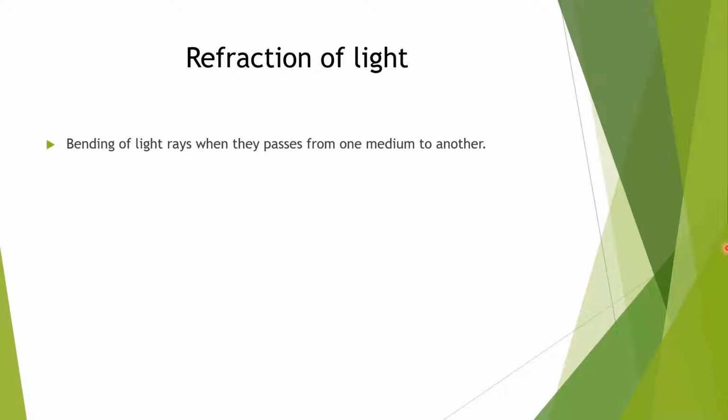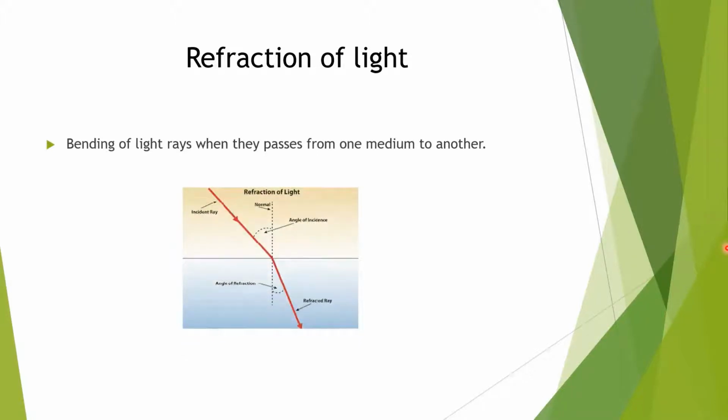If a denser medium is there, the ray of light will travel slowly, and the speed of light will decrease. And when a ray of light travels in a rarer medium, it becomes convenient for light to travel in that medium, so the speed of light will increase.